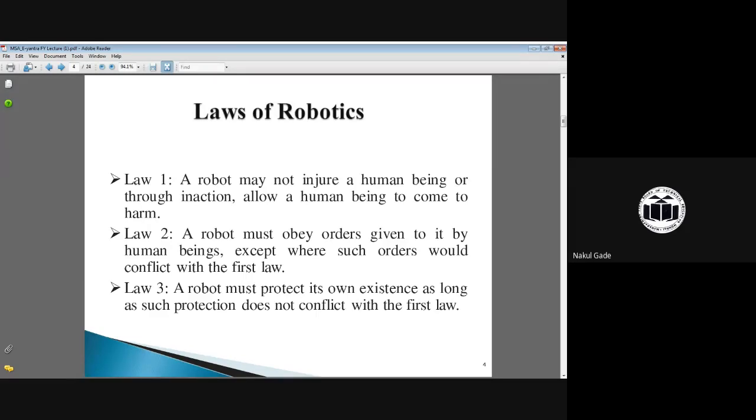The second law is that a robot must obey orders given to it by human beings, or whatever program is installed by the operator. The third is that a robot must protect its own existence as long as this does not conflict with the first law. To avoid injury to human beings, the robot must also protect itself. These are the three basic laws on which all of robotics depends.